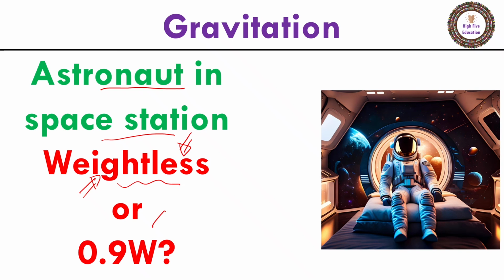But if we are talking about the real weight of the astronaut in the space station, that is about 90% of their weight on the surface of Earth. And we can find that from the law of universal gravitation.